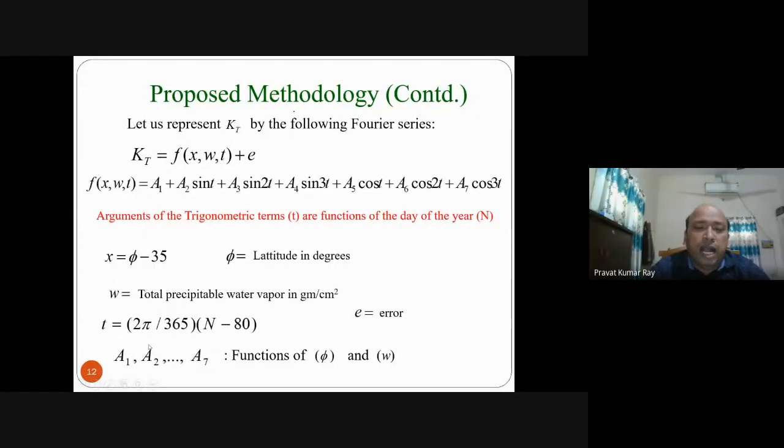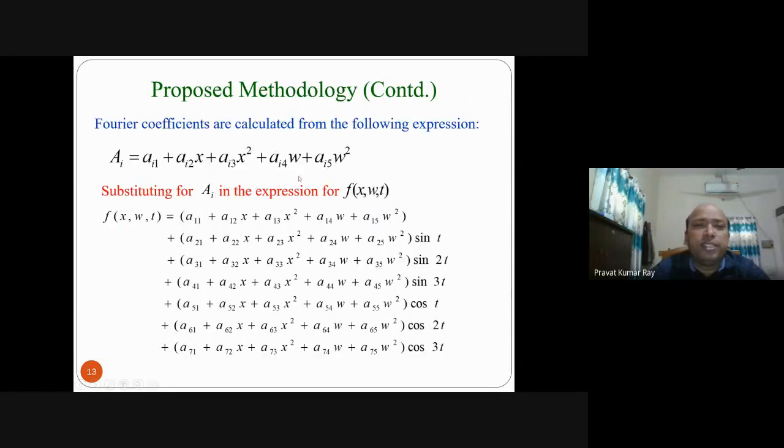So our M means A1, A2 up to A7, functions of phi and W: functions of latitude in degrees and total precipitable water vapor in gram per centimeter square. So our aim is to find more accuracy in this estimation, that is A1 up to A7, the coefficients of the Fourier series, this capital A. And how these capital A are related to small a coefficients.